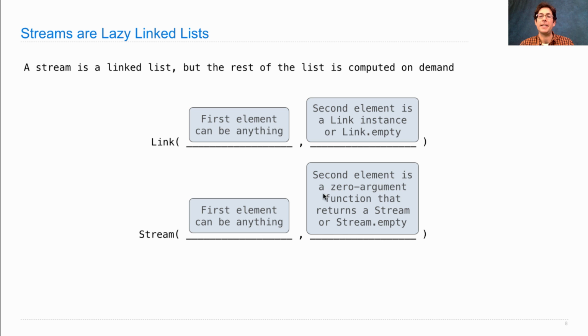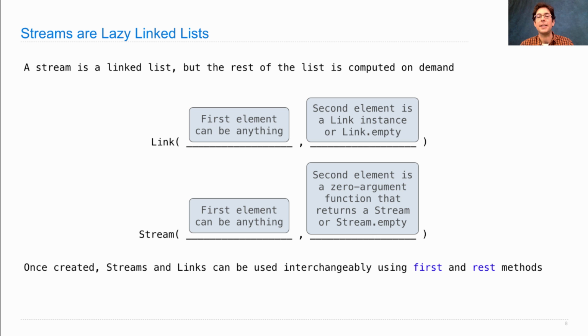The second element is a zero-argument function that returns a stream, or stream.empty. The power of using a function here instead of an instance is that that function can perform some computation. So when you actually want to know what's the rest of a stream, you have to call that function, and the work actually happens to figure out what the rest of the stream is.